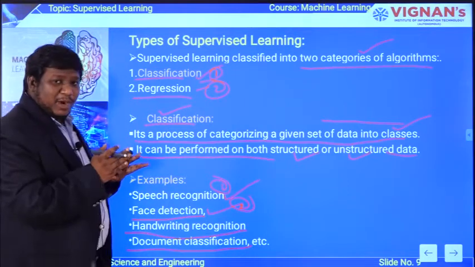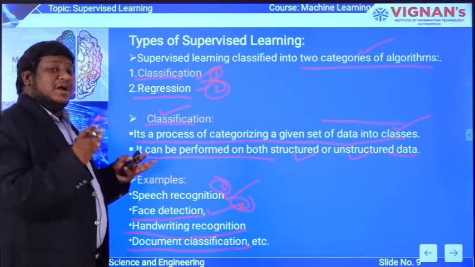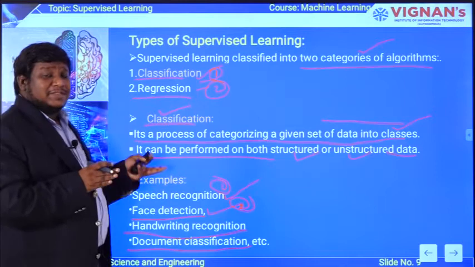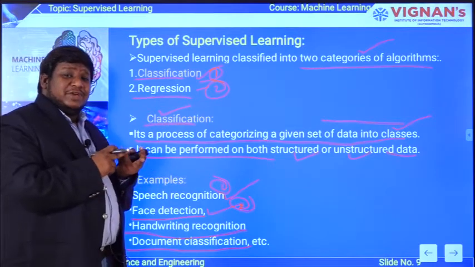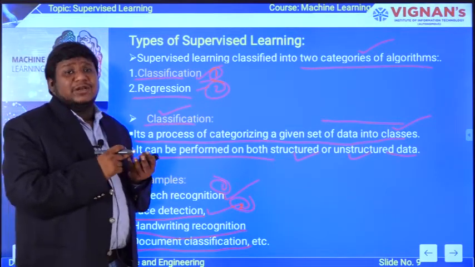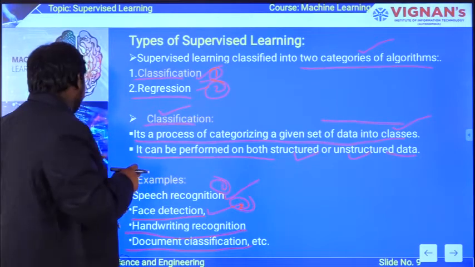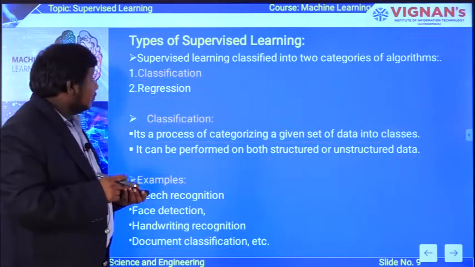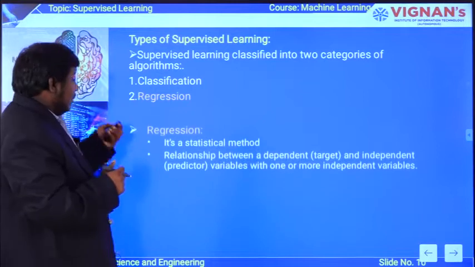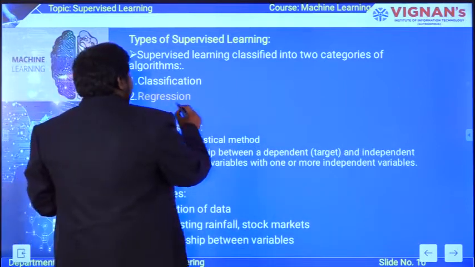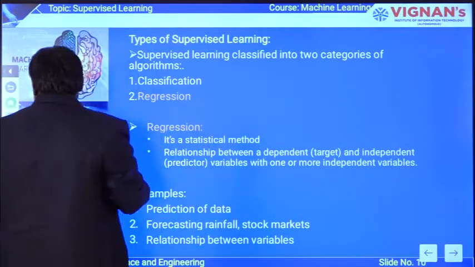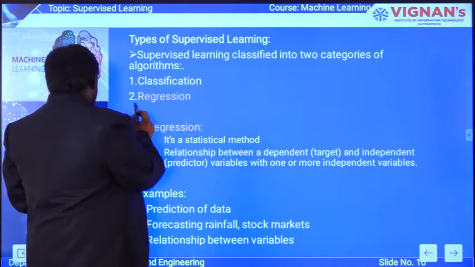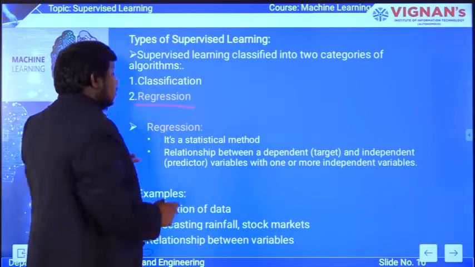It can be performed on both structured and unstructured data, and some applications of classification are speech recognition, face recognition, handwriting recognition and document classification. So the second technique of supervised learning is regression. So, what is regression?